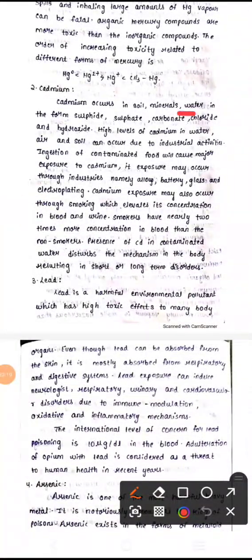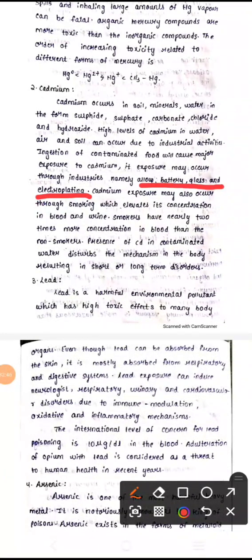Now let us see about cadmium. Cadmium is also present in soil, minerals and water, as sulfide, sulfate, carbonate, chloride and hydroxide. High levels of cadmium in water, air and soil can occur due to industrial activities, mainly alloy, battery, glass and electroplating industries, which makes it toxic in nature.